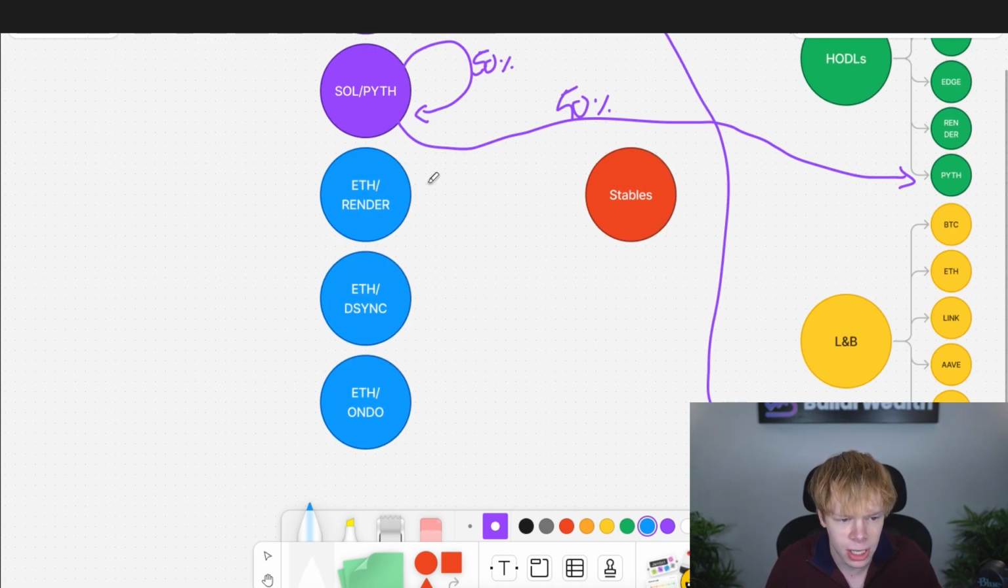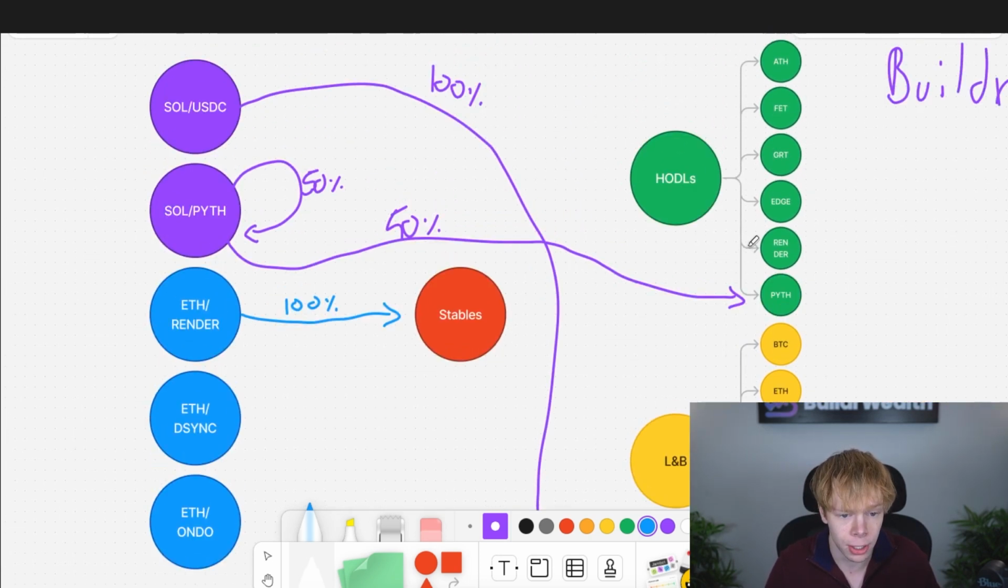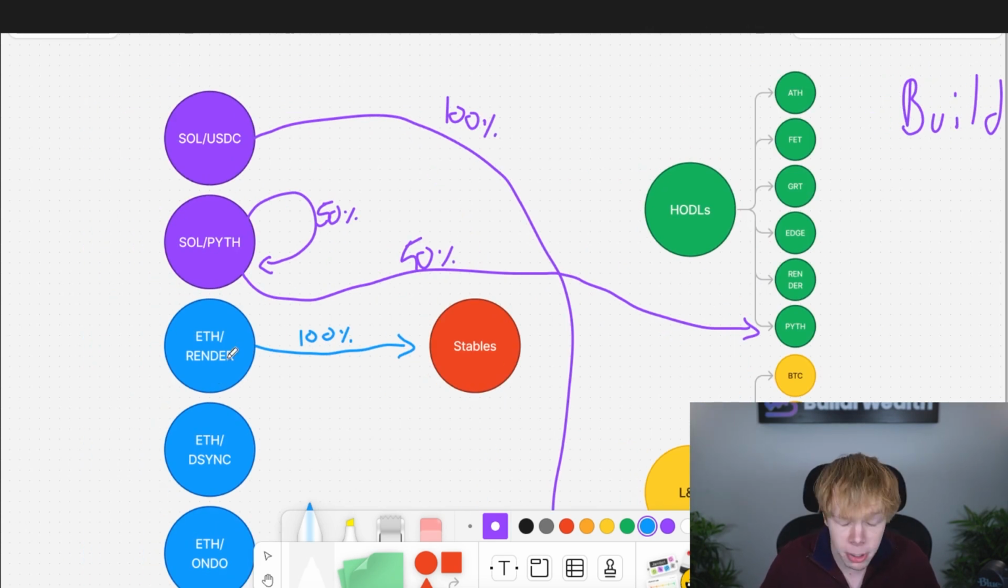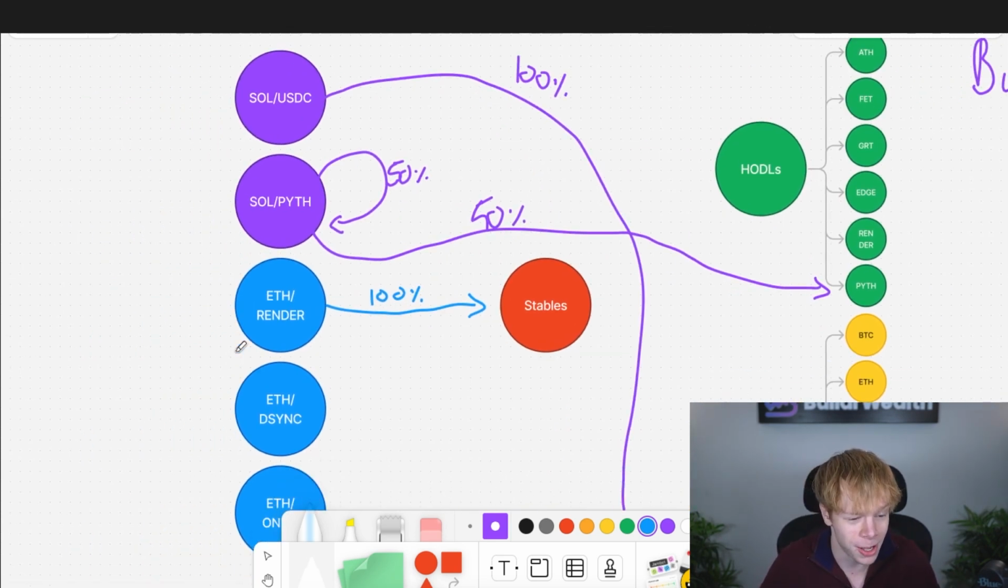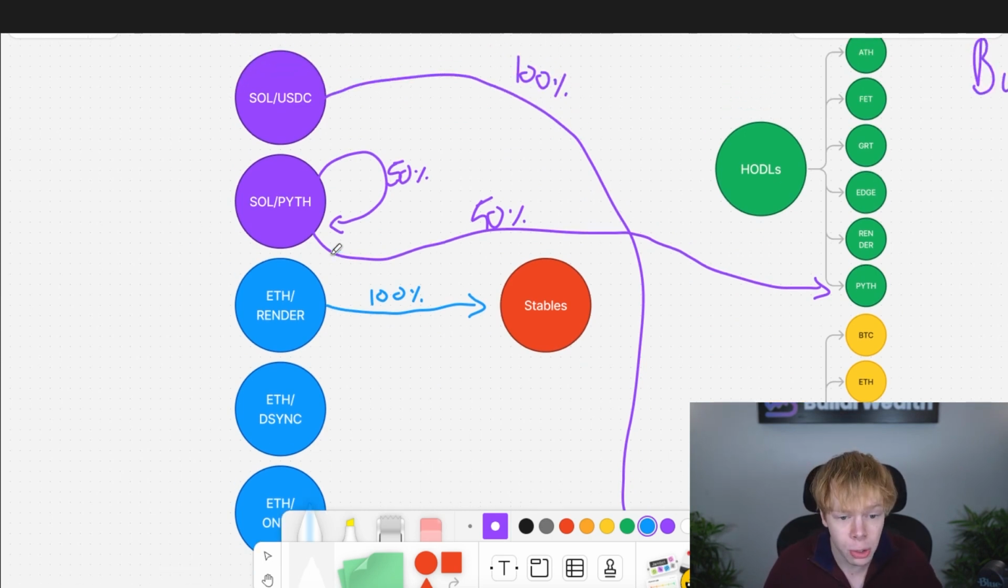Now, this one, for a period of time, I was doing the same thing that I was doing with Sol to Pyth. Now I'm actually taking that income and I'm parking it into stablecoins. So ultimately, 100% of that income is getting sold into stablecoins. The reason why is because I already have a bunch of Ethereum exposure. I already have a bunch of Render exposure over here, which once again was on a lending and borrowing platform at one point in time. And then I also have a bunch of Render exposure in the position itself. So again, I don't really have a desire to buy more Render or buy more ETH. That is going into stablecoins.